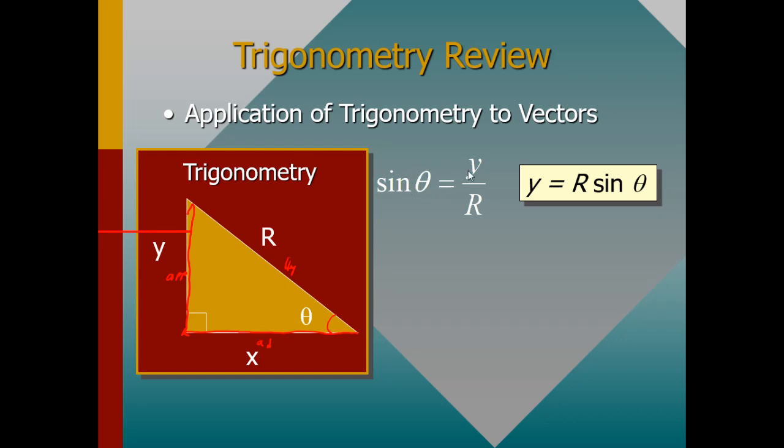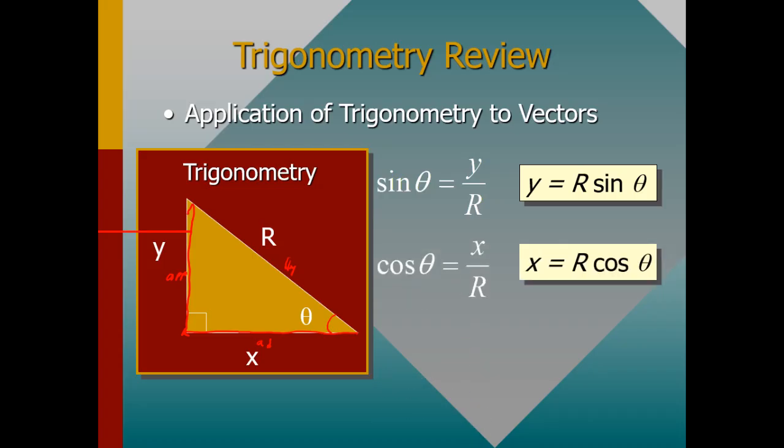This is a case where you have been given, let's say, the resultant, and you have also been given the angle, and then you are asked to find the y coordinate. So how can you find the x coordinate? For the x coordinate, you need to use cos.